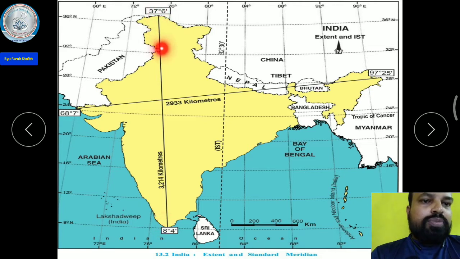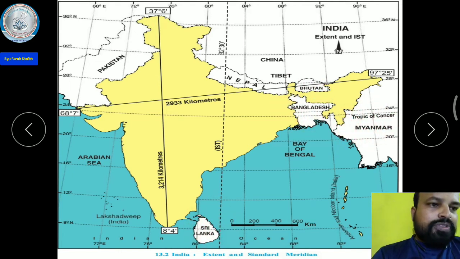From Jammu and Kashmir, from Ladakh to Kanyakumari, it is 37.6 degrees and 8.4 degrees. The total length is 3214, or 4123, this also you can say, 3214.